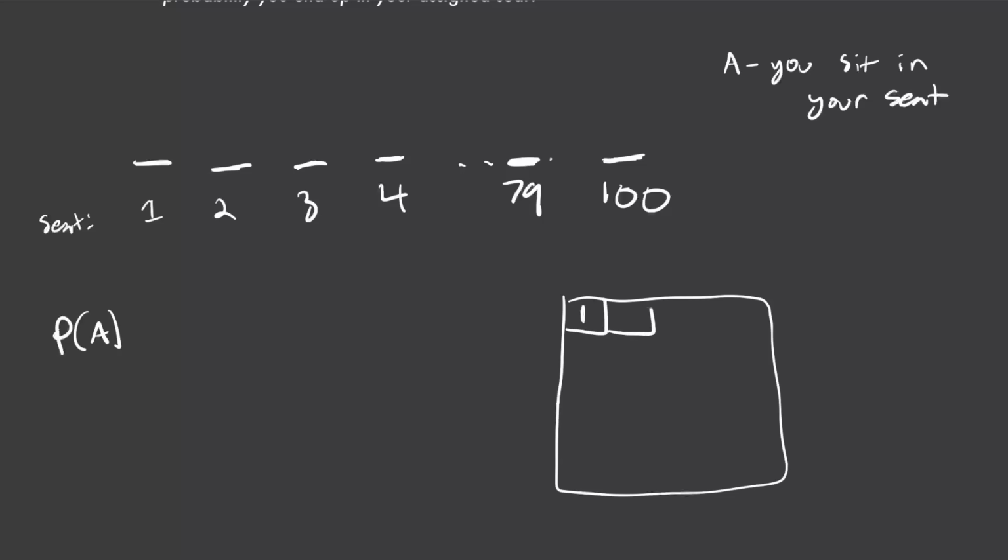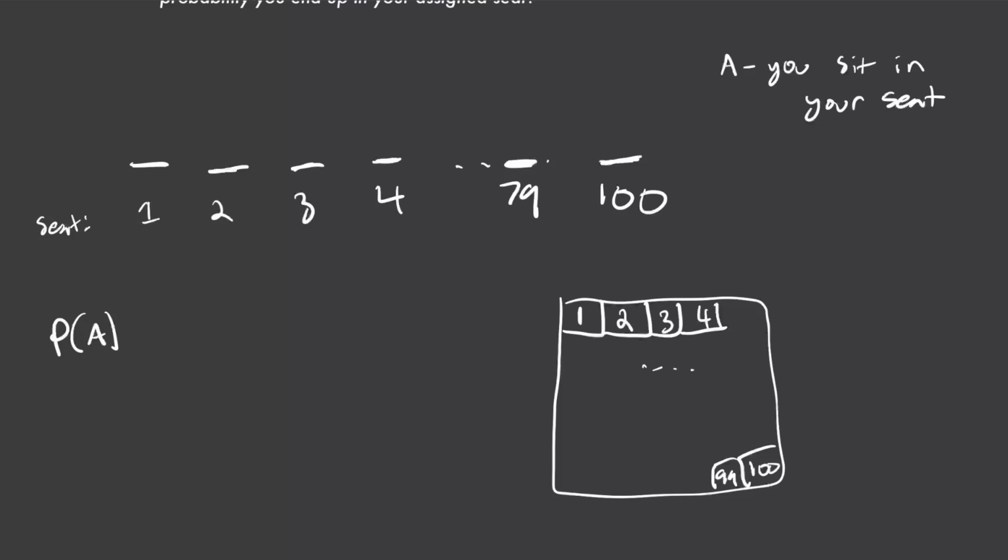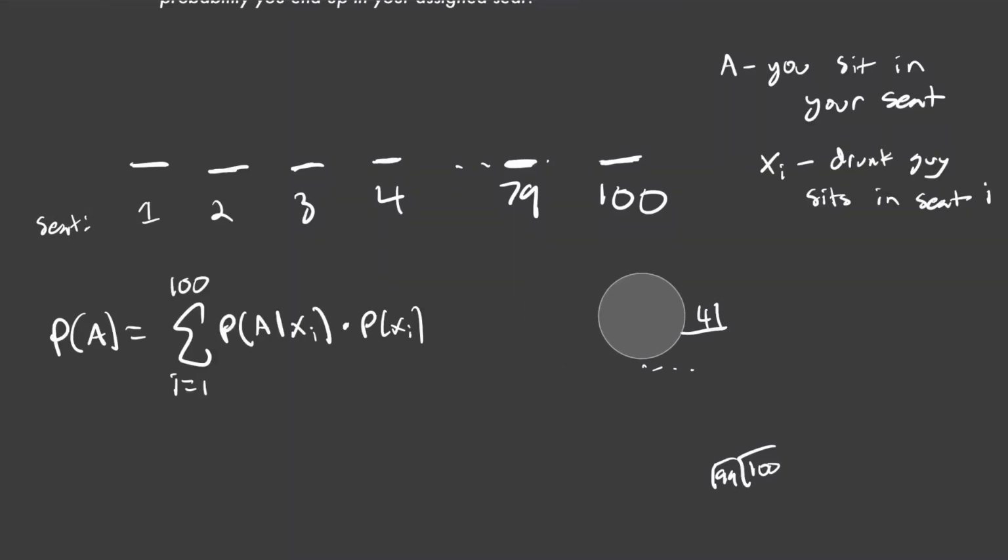It's going to be broken up into 100 tiny boxes where each one represents the probability of the drunk guy sitting in that specific seat. I'm not going to draw the whole thing out, but when our sample space is partitioned like this, we can use the law of total probability, and let's condition on where the drunk guy sits. All this is saying, as we've seen before, is that the probability of A is just equal to the probability of A, given that the drunk guy sits in this seat, weighted by the probability mass of him sitting in that seat.